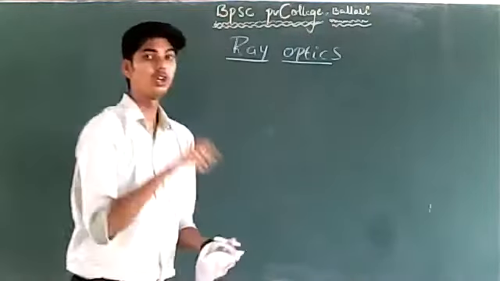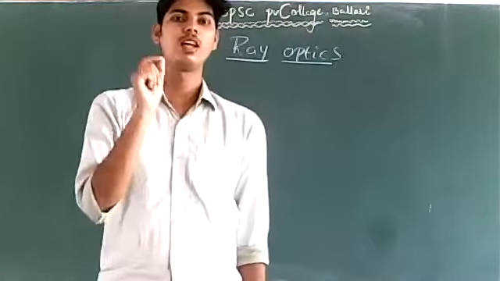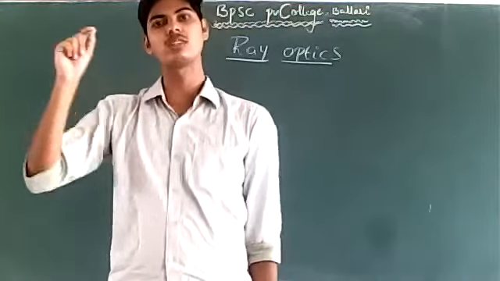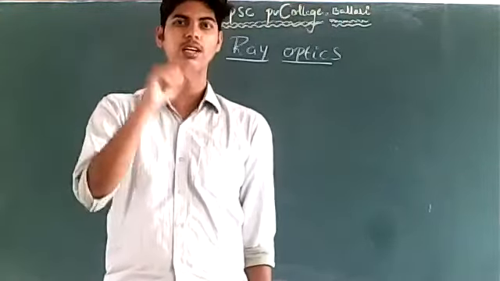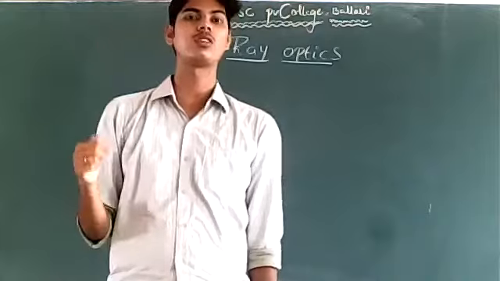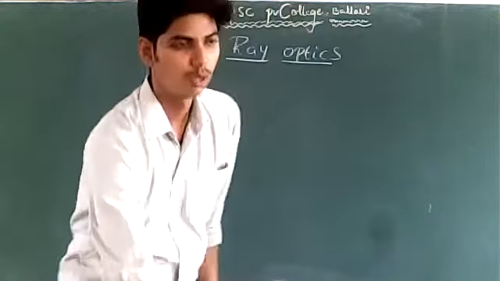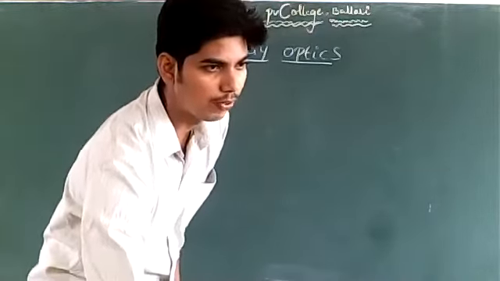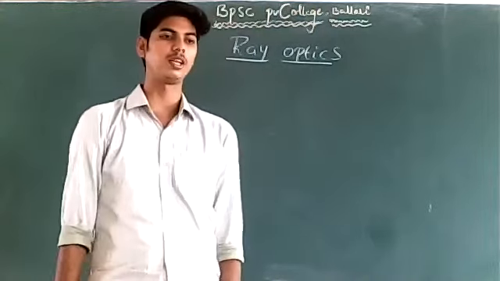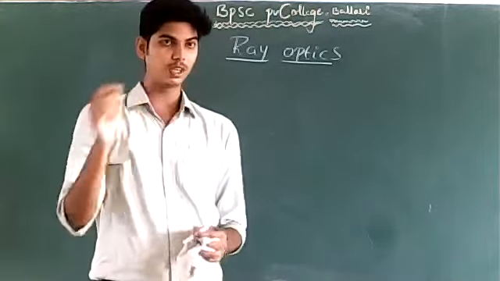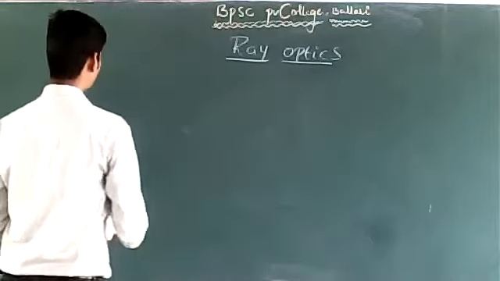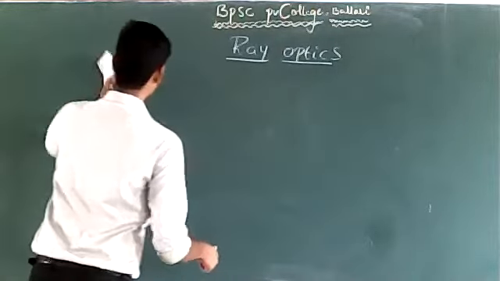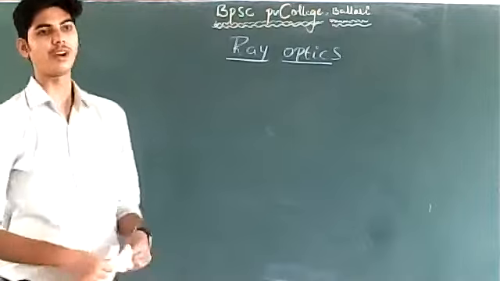My point is, you need to remember this relationship: the refractive index of a medium is inversely proportional to the wavelength of light in that medium. Okay? Is this point clear? This is the relationship between refractive index and wavelength. We will now try to understand the consequences of refraction.